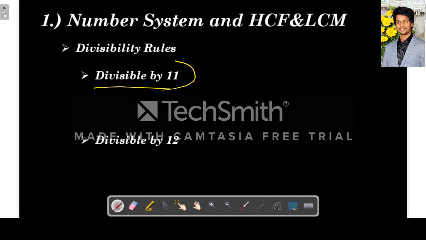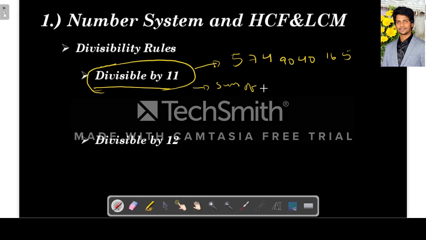Next is divisibility by 11. This is again very important, and many problems come from this concept. Let's learn it by taking an example. Let's take the number 57490400165. To check the divisibility by 11, we have to take the difference between the sums of alternate digits. I mean, we have to add the digits at even places, add the digits at odd places, and subtract them. It will be clear from the example.